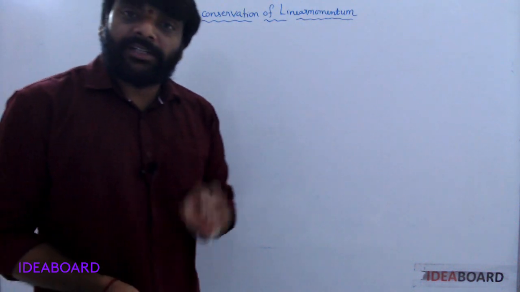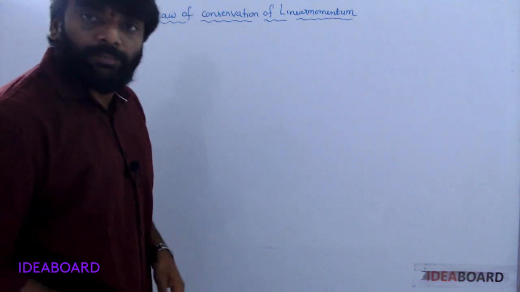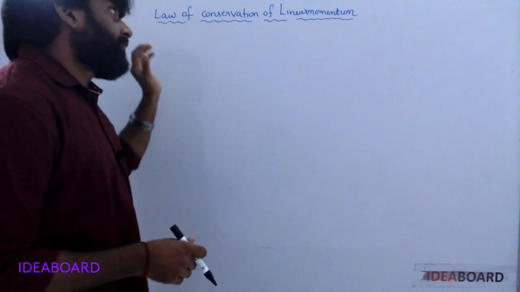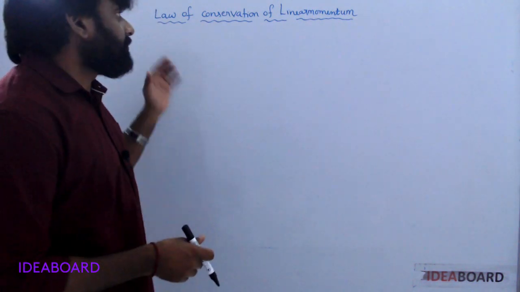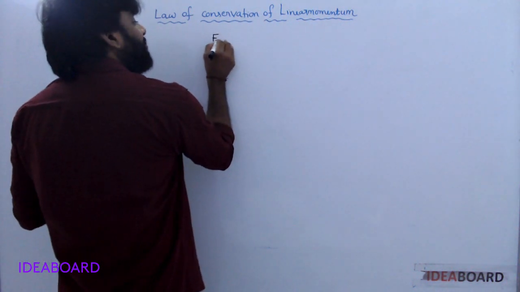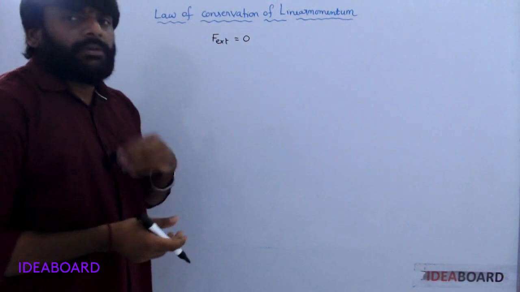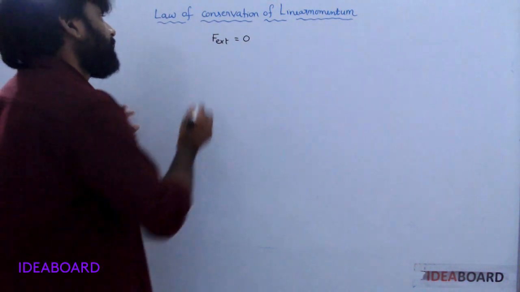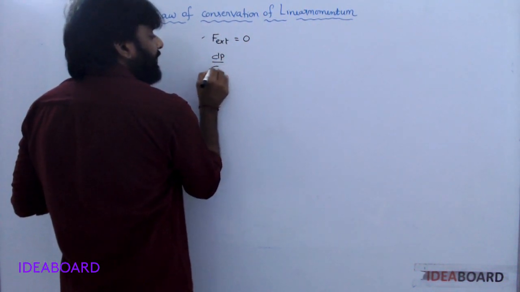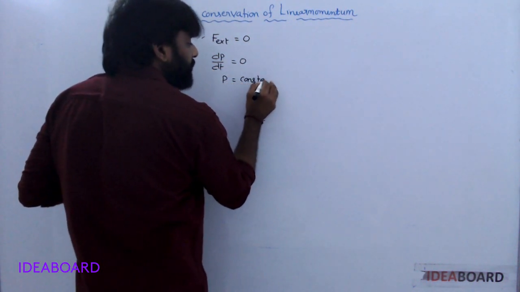Hi students, in short term, next topic is law of conservation of linear momentum. If external force is not acting on the isolated system of particles, then what about momentum? dp by dt is equal to 0. That means p is equal to constant.